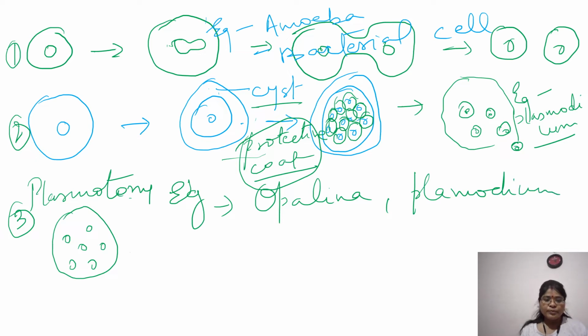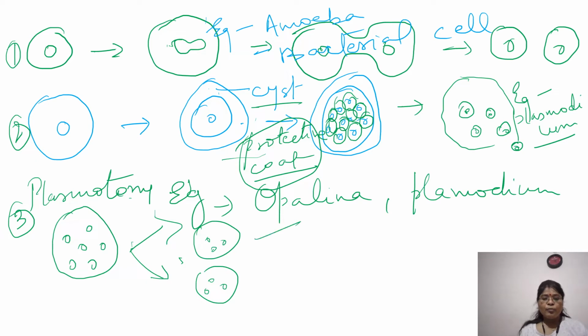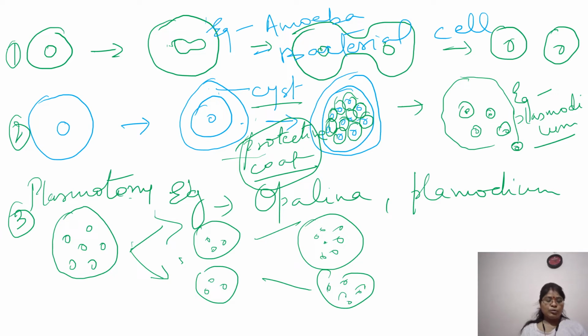Okay, these are the best examples for this. So what happens, they divide first. Here cytokinesis takes place. So first they divide into two cells, and then they will form many nuclei. So this is what is happening in the case of plasmotomy.